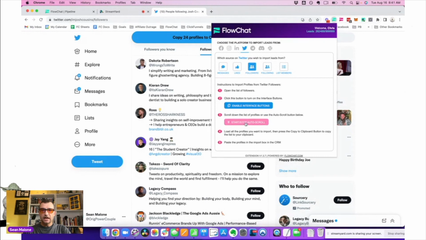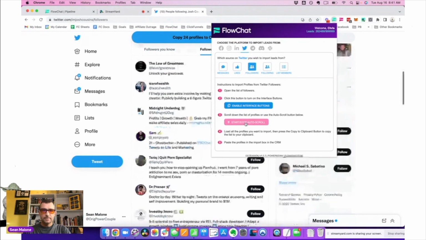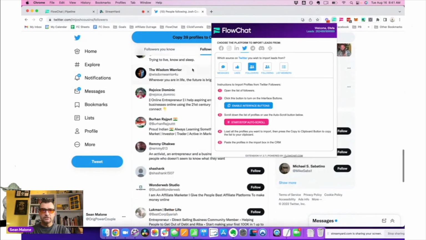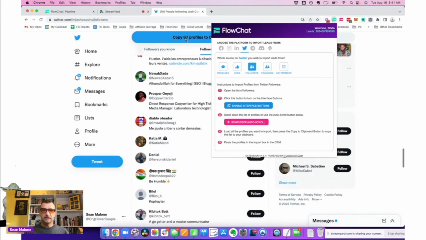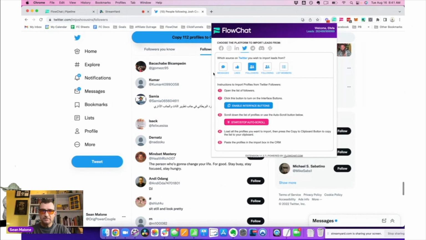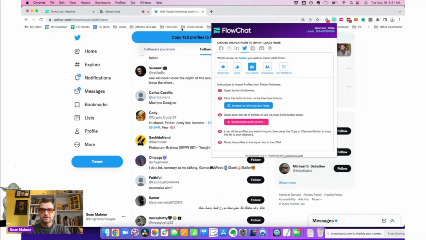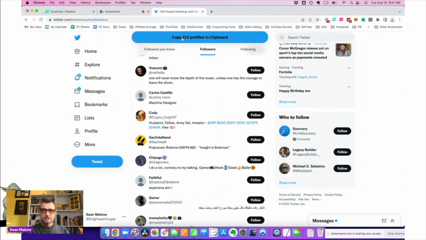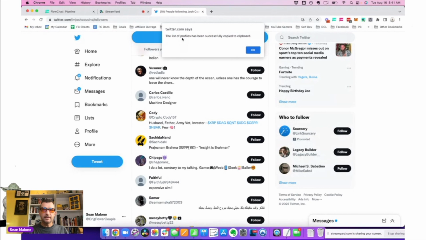And then I can hit this start button, and it's going to start automatically scrolling. You see this number is just climbing, climbing, climbing. Look, Mom, no hands. Look at my hands. I'm not doing anything, right? So now I've copied 112 profiles. Let's stop. Okay, so I've got 123 profiles. All I have to do now is click off this, and click that. They've been copied to my clipboard.